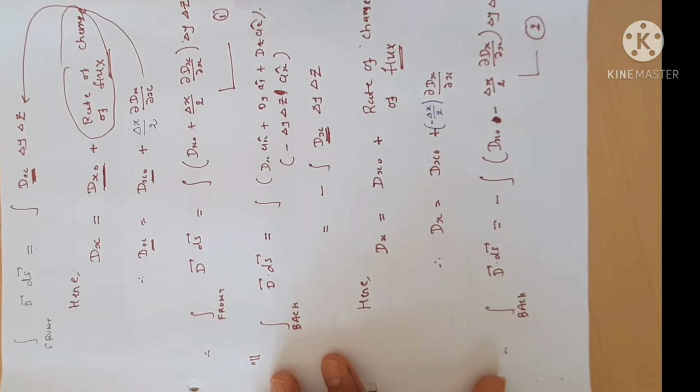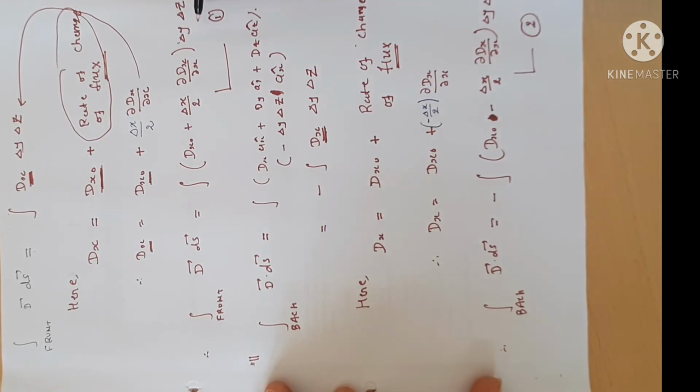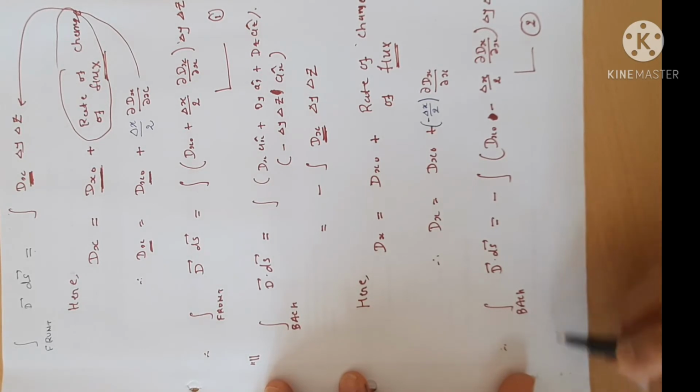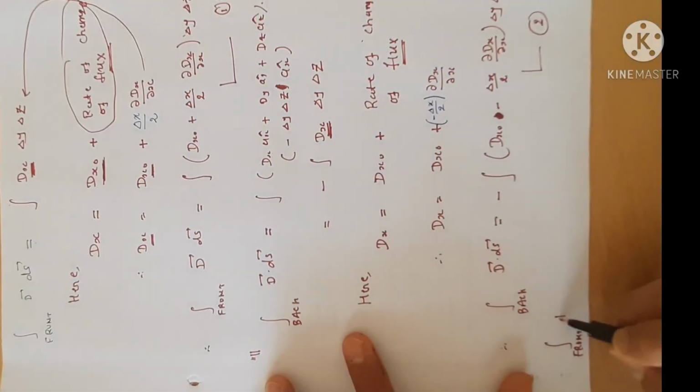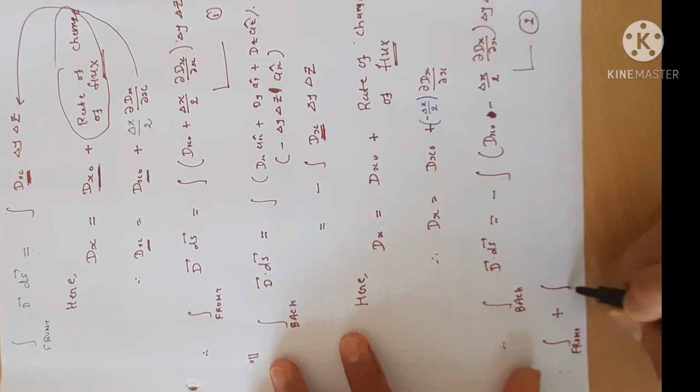Now I just do the addition of the front side and back side, equation number 1 and equation number 2, add both. If you do the addition, which terms are cancelled out?